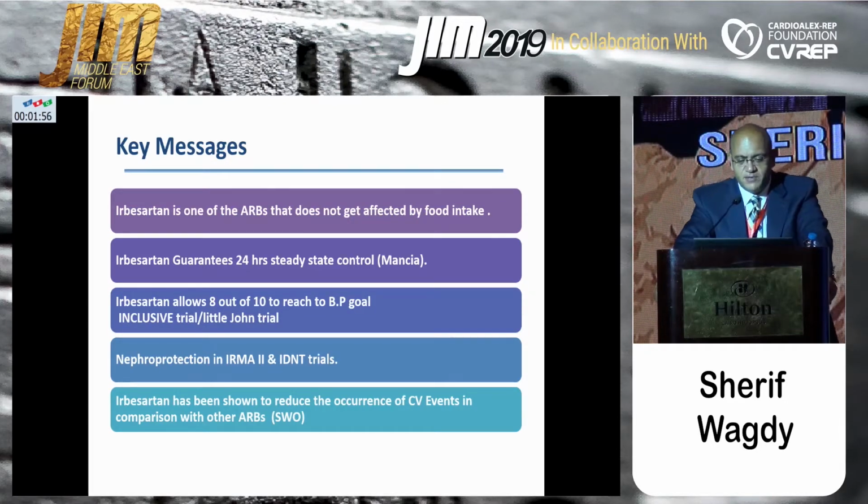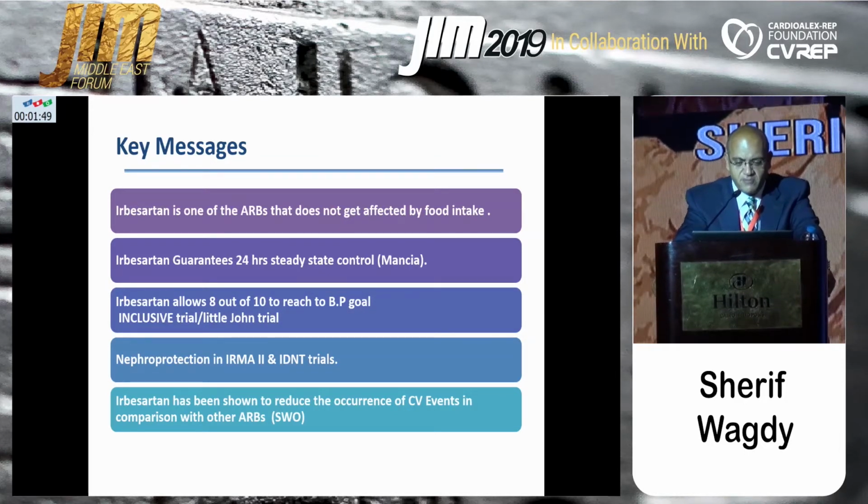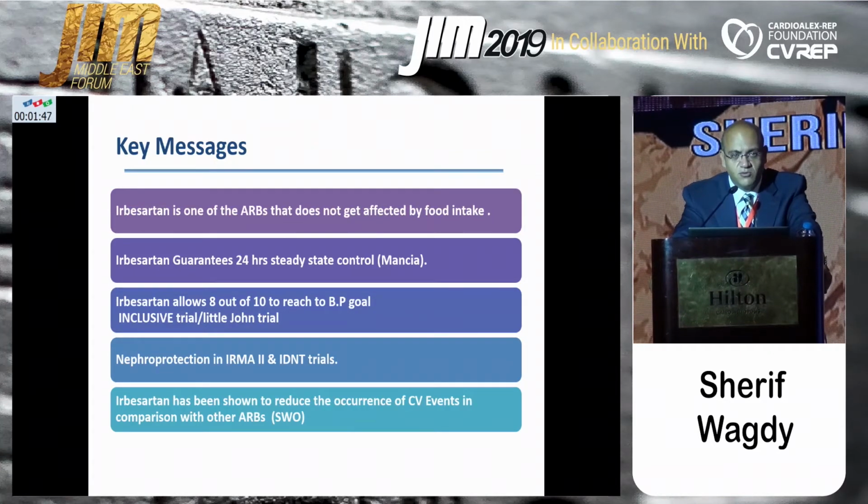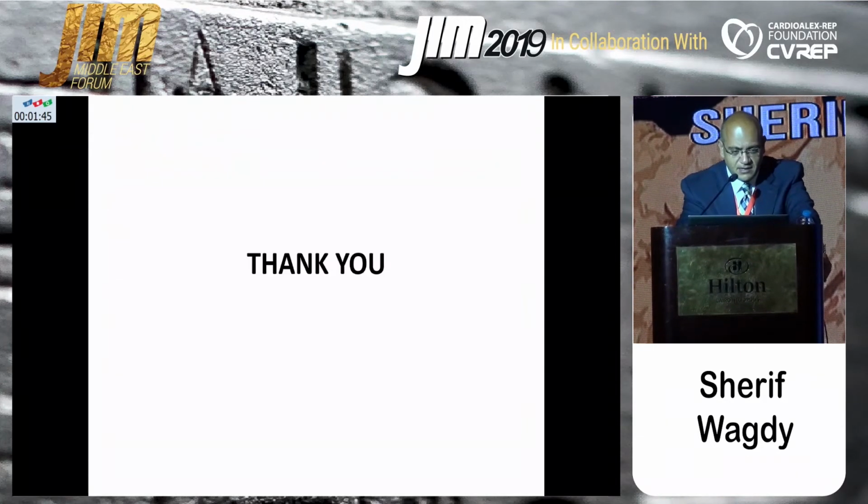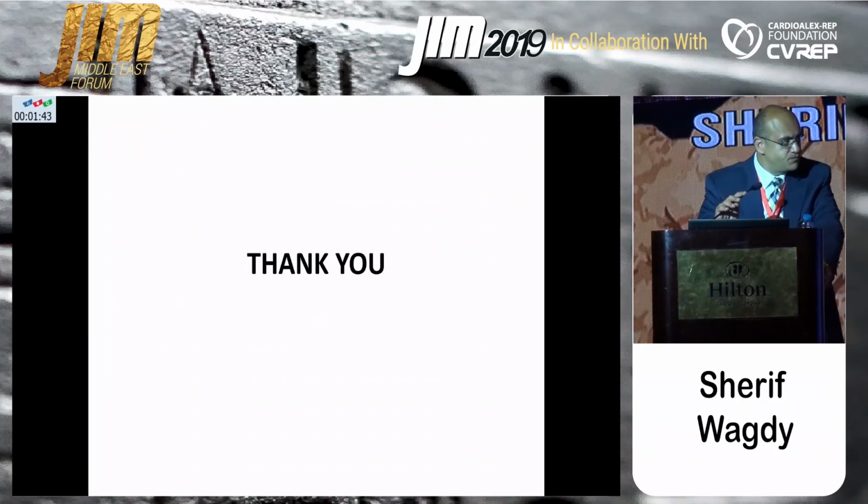This data was derived from the IRMA-2 trial and the IDNT trial from the PRIME program. And finally, irbesartan has been shown to reduce the occurrence of cardiovascular events in comparison with other ARBs in the Southwestern Ontario database trial. And thank you.